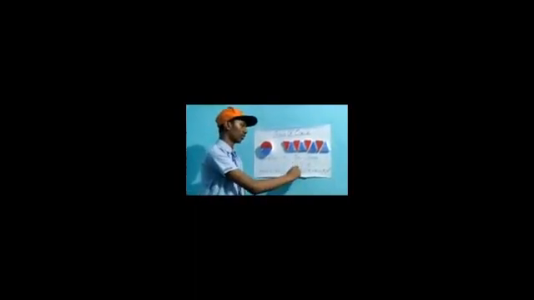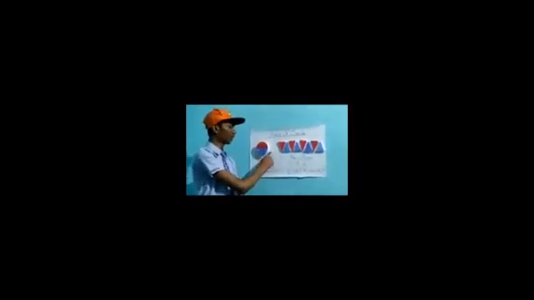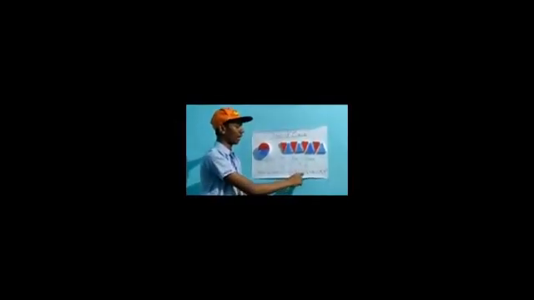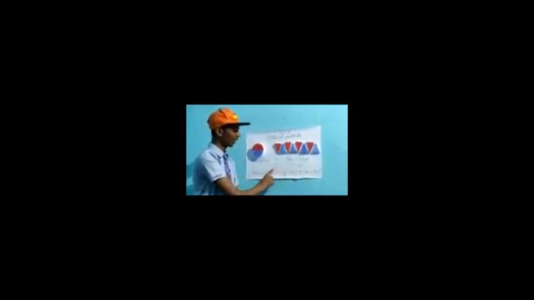Now we know the area of rectangle formula, that is length into breadth. Here the length of the rectangle is the circumference of this circle, but half of the circumference is on this side and half the circumference is on this side. So we will write half into 2 pi r. Now the breadth of this rectangle is the radius of this circle. So we will write breadth r. If we calculate this, we get pi r square, which is the formula of area of circle. So hence we get the area of circle.